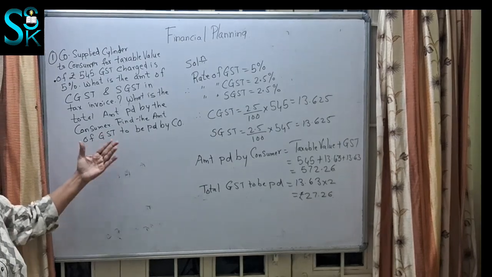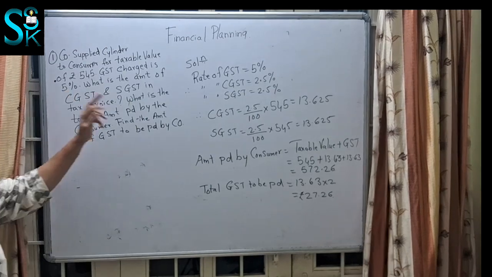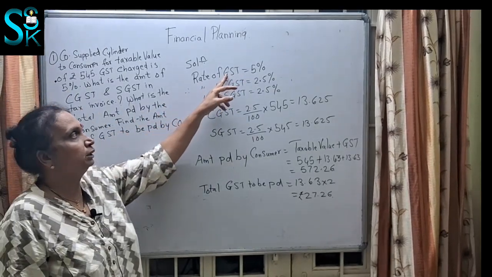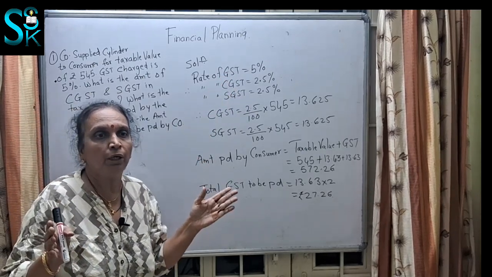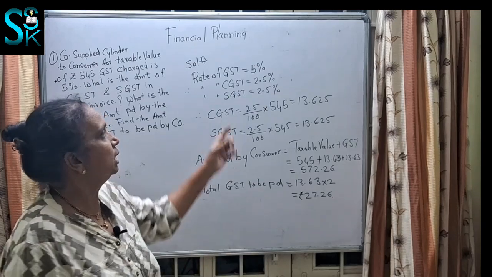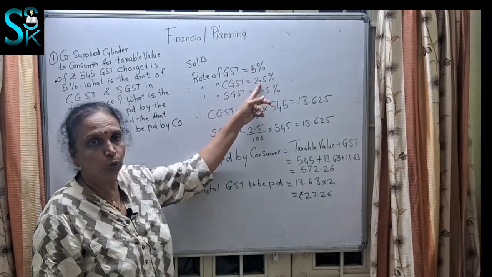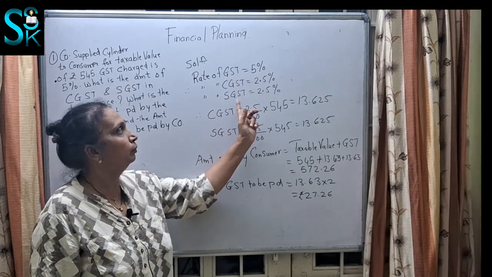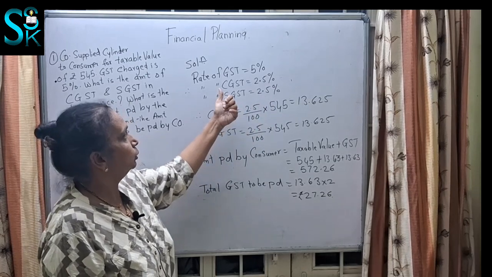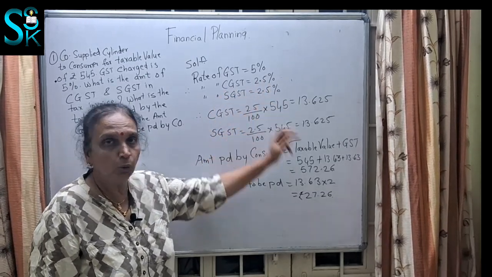Now we saw that the rate of GST mentioned here is 5%, so I have written rate of GST is 5%. You all know that GST is bifurcated into central GST and state GST, and they have to pay half each. That is 5% of half is 2.5, and the other half is 2.5. So central GST you are going to pay 2.5%, state GST 2.5%.